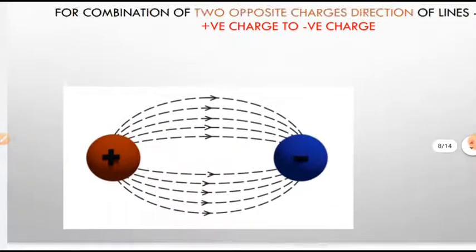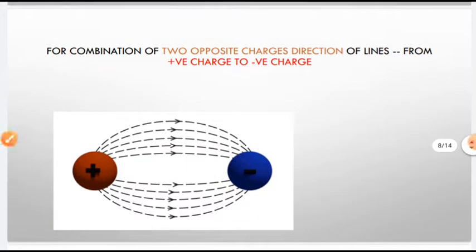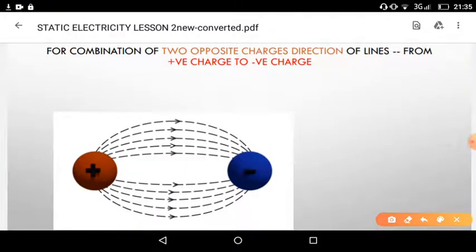Here we have two charges which are opposite to each other. This diagram shows a combination of two charges placed at a distance, one positive and the second negative. We can observe that the electric field is determined with respect to another extra positive charge only.